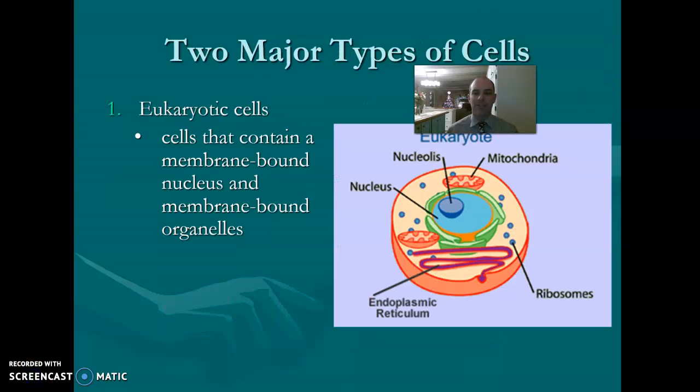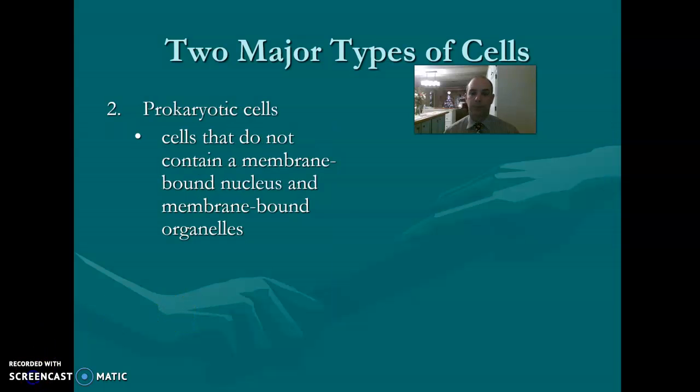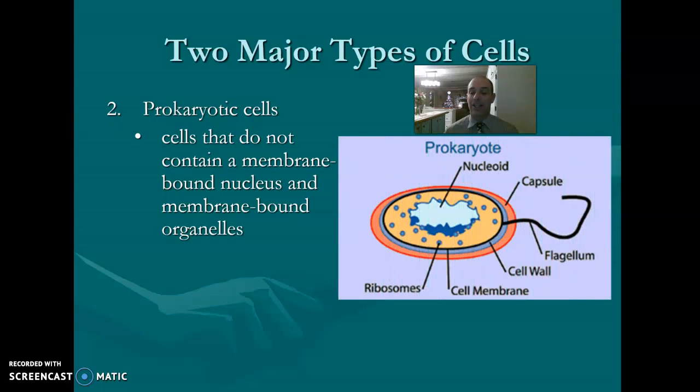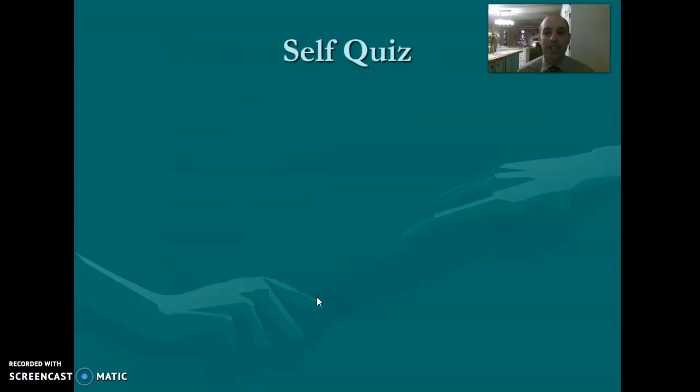There are two major types of cells. One is eukaryotic. Now, we already did this. Eukaryotes contain a membrane-bound nucleus and membrane-bound organelles. So it has a nucleus. You can see it right here. It's a eukaryote. What's the opposite of eukaryotic? You said it. Prokaryotic. Prokaryotic cells do not contain a membrane-bound nucleus and membrane-bound organelles. Here's a prokaryote. You see it's got ribosomes, it's got a cell membrane, it might have a cell wall, it's definitely got cytoplasm, it has DNA, it's got all the things we discussed, but it does not have a nucleus or membrane-bound organelles.